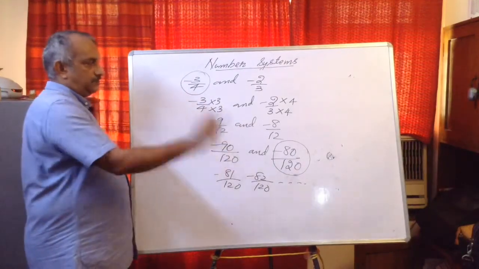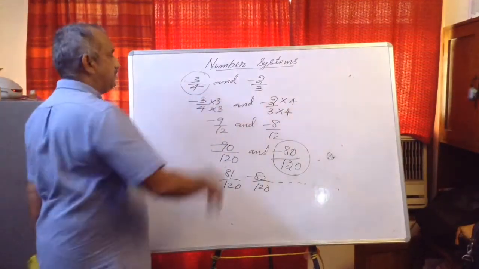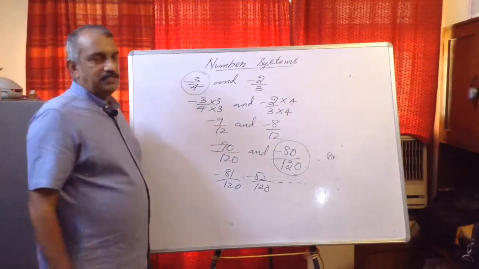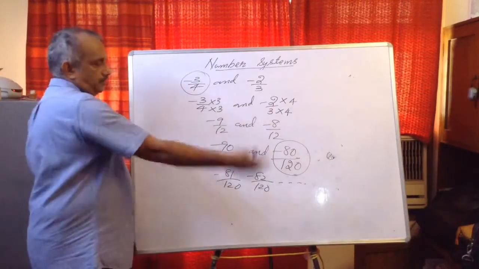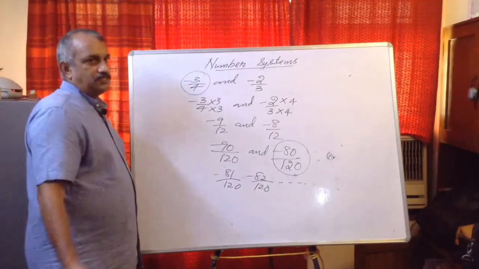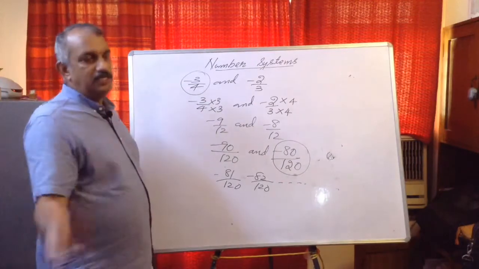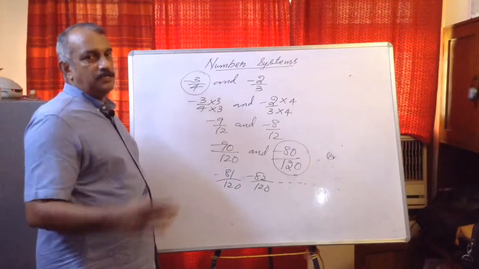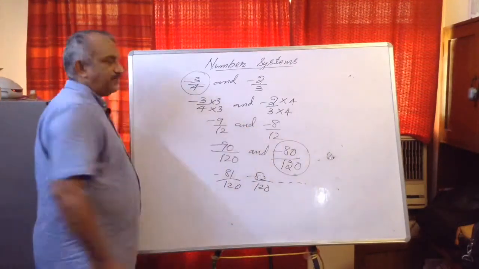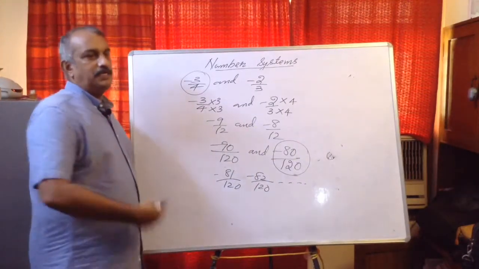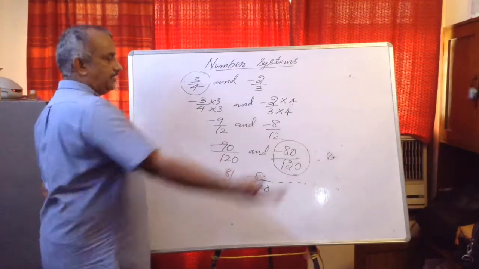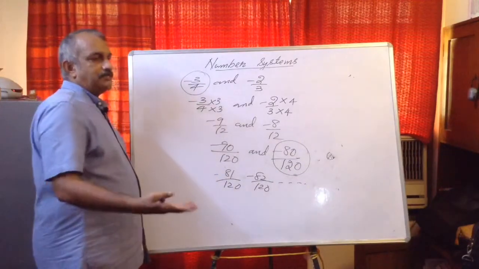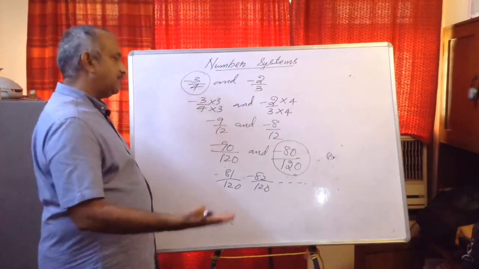So the first question is to find 5 rational numbers lying between these two. First find the LCM of the denominators and express both numbers with the same denominator. Then depending on how many numbers are asked, if you are asked to find 3 numbers, multiply by 4 or any number bigger than 4. If you are asked to find 7 numbers, multiply by 8 or bigger than 8. Sometimes when we find the LCM itself, numbers will be there; write the answer directly, otherwise multiply and then write the answer. So multiply it by 10. Why 10? Because multiplication by 10 is easy, with less chance of making a mistake.